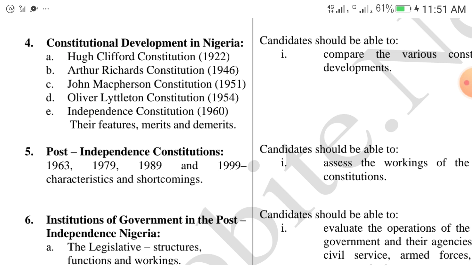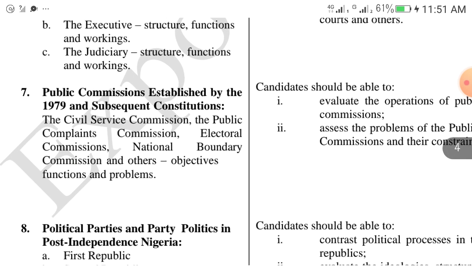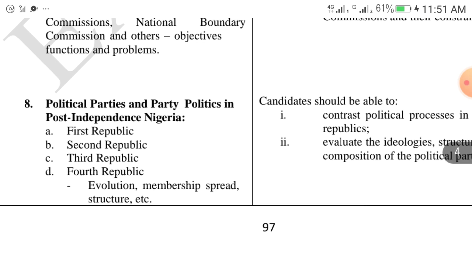Post-independence constitutions, that is 1963, 1979, 1989, 1999. The characteristics of each of these constitutions and their shortcomings. These things will come out. I will send you the PDF so you can look at it. Constitutions of Nigeria in post-independence Nigeria. Public commissions established by the 1979 and subsequent constitutions.